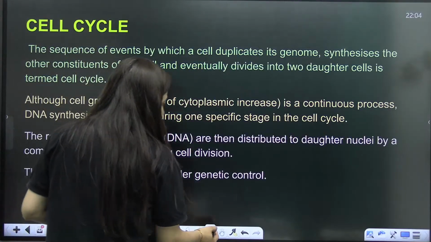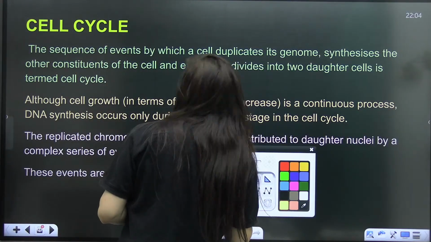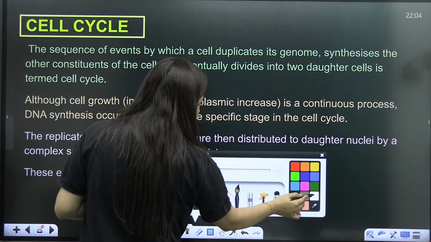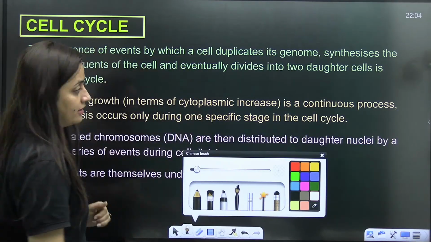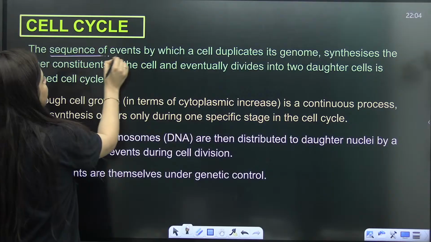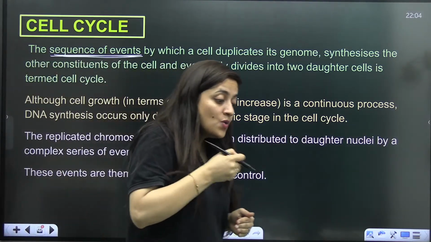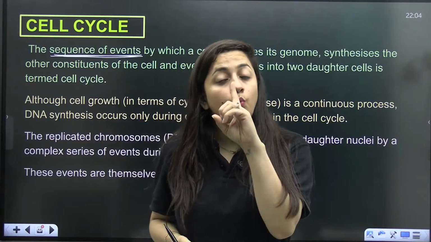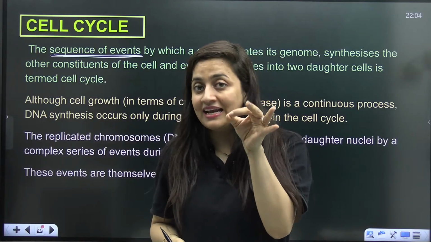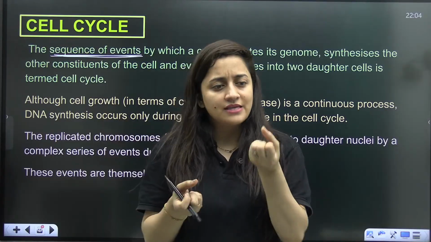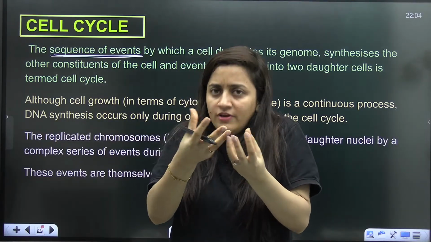Now, the next thing that we need to understand is the cell cycle, students. What exactly is the cell cycle? It is a sequence of events. It is not one event. In general, when you talk about the cell cycle, there is a cell, and this cell will grow.